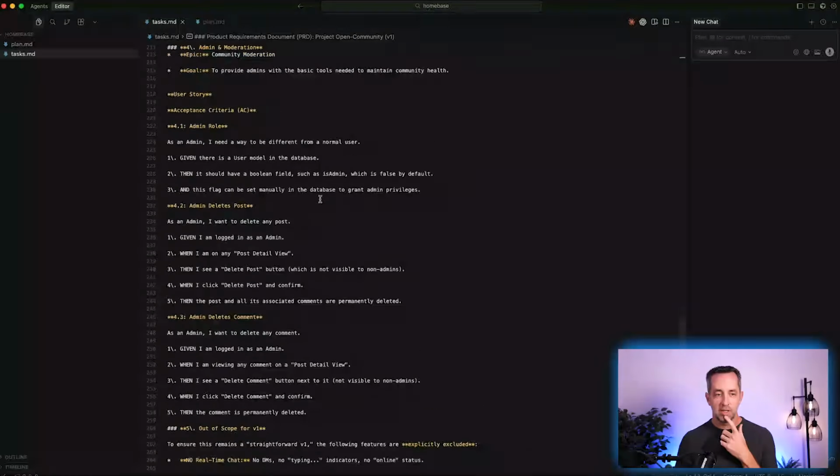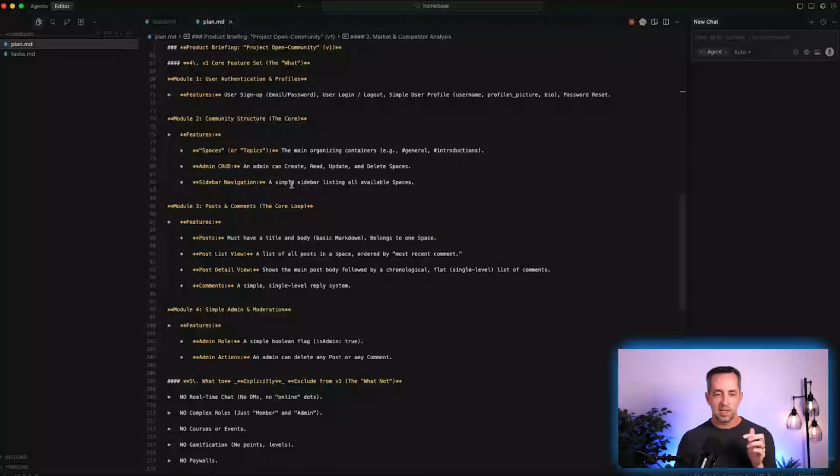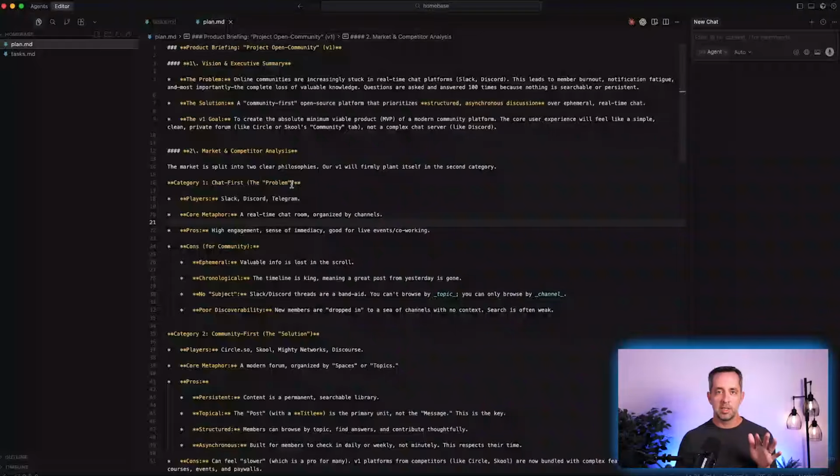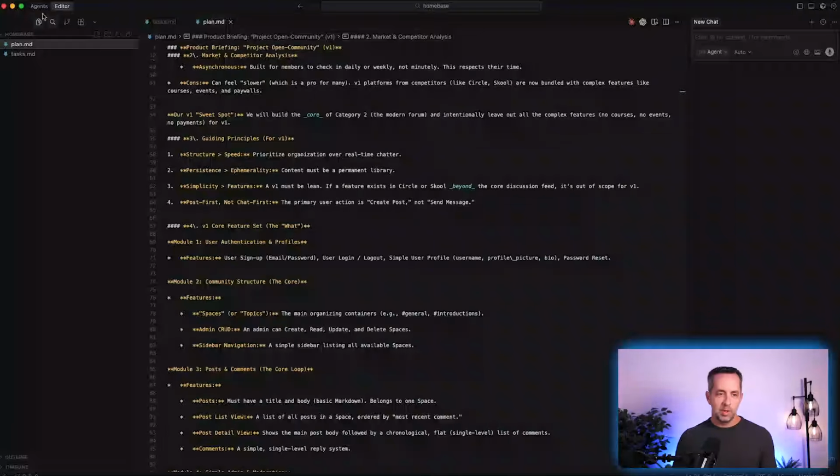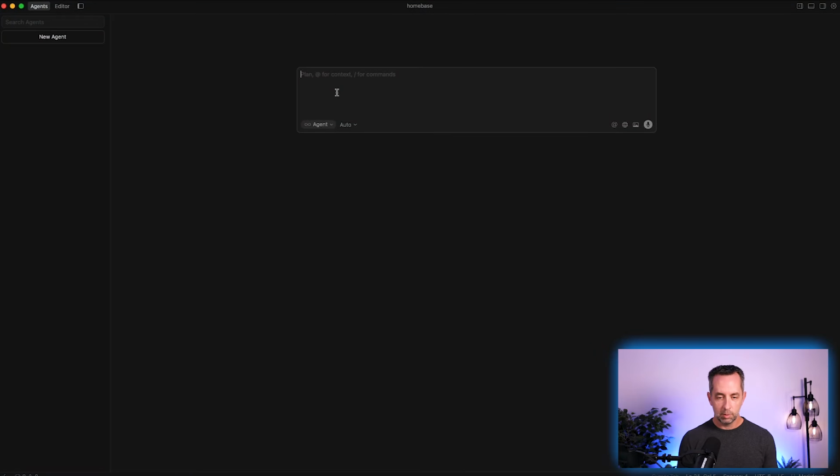We'll see where it goes and what bits I need to improve, but I think it's pretty good because in our plan.md file, we even laid out the tech stack, right? It's going to be Next.js, Tailwind, and Shad-CN, I think. So there shouldn't be too much that we need to do. So let's give it a prompt.